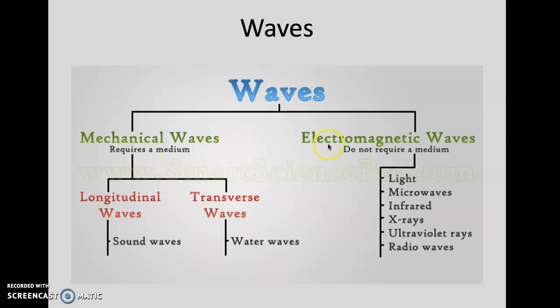We got two types of mechanical and electromagnetic waves. Longitudinal and transverse are two types of mechanical. We'll talk about what they have here, or sorry, the unique portions of them. And electromagnetic, we got a big spectrum of them here as well.